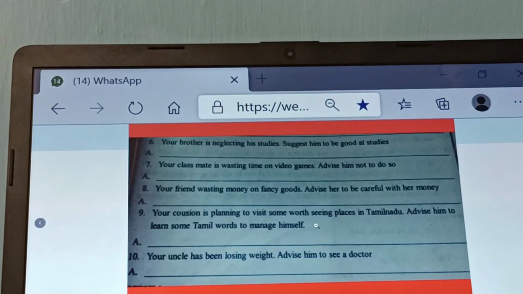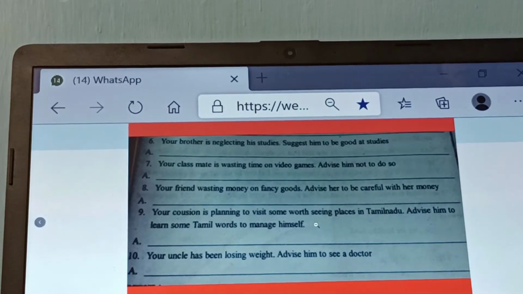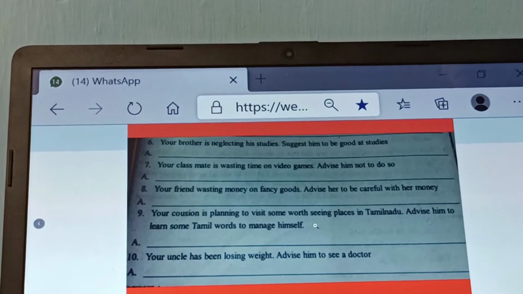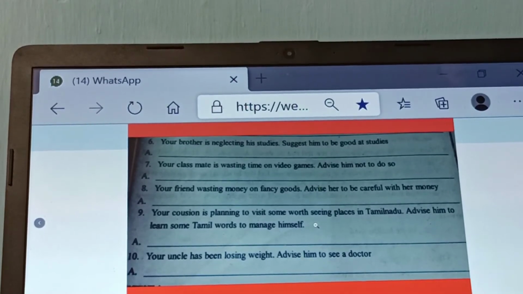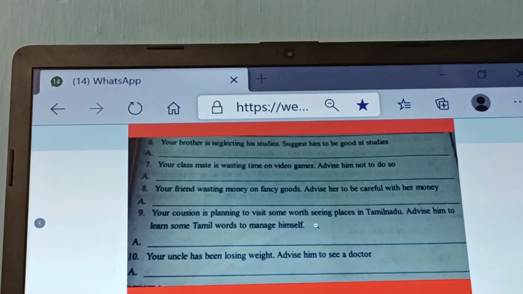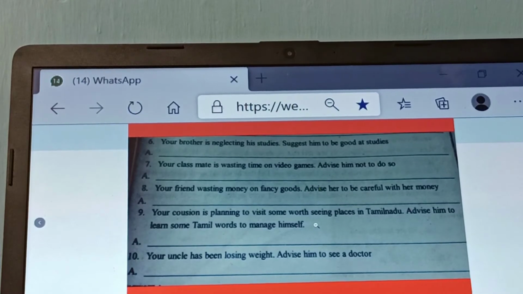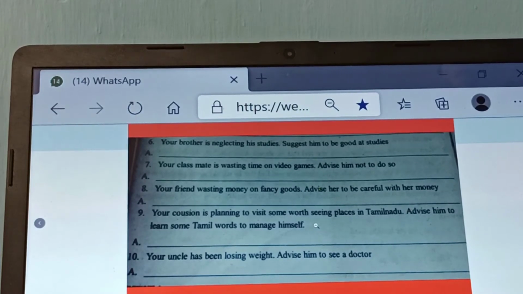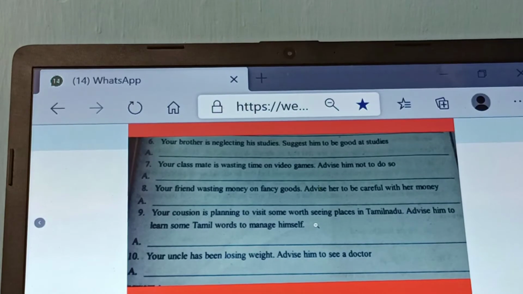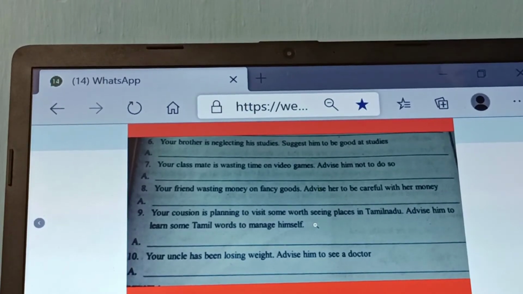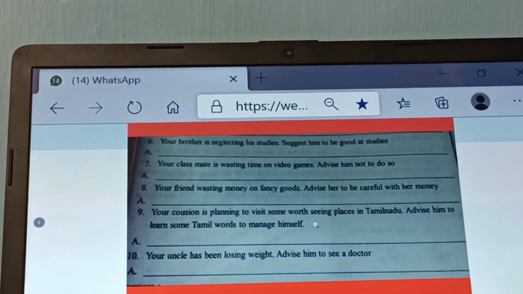Your classmate is wasting time on video games. Advise him not to do so. Here remember the third rule. Not to do so. Here work is not given, and so you must see the first sentence. But there is "not" in the second sentence. That you must remember. So you should write "it is better not to". Here the first form of the verb is waste. It is better not to waste time on video games.